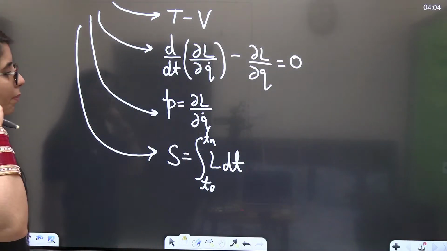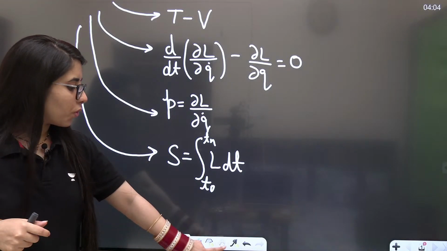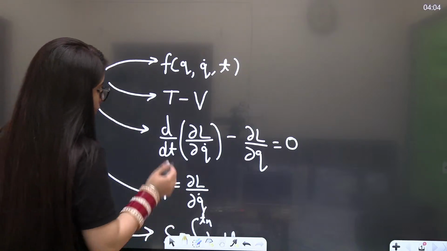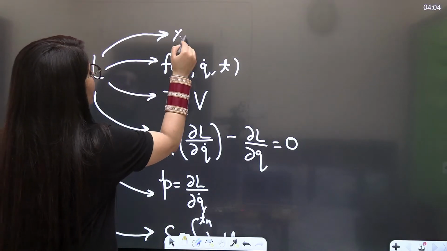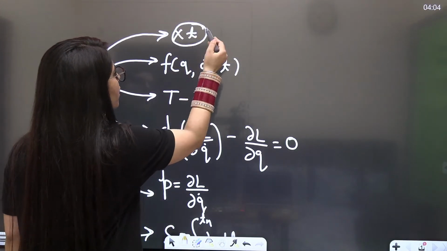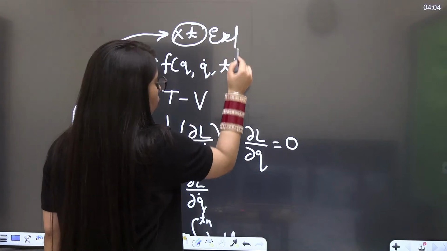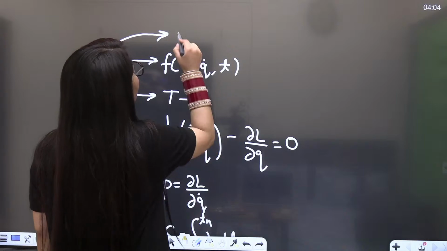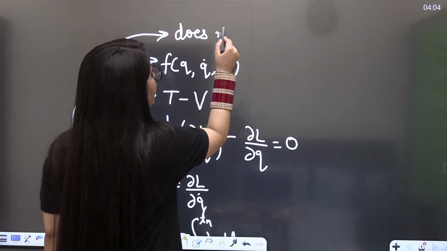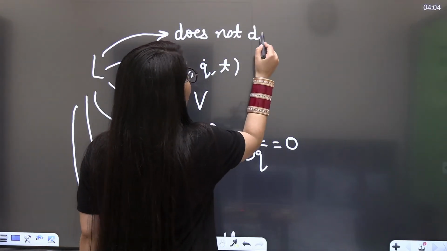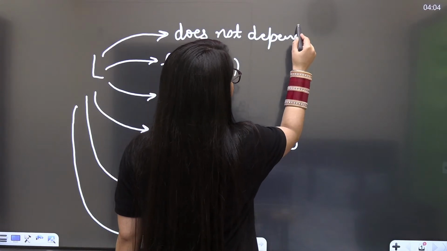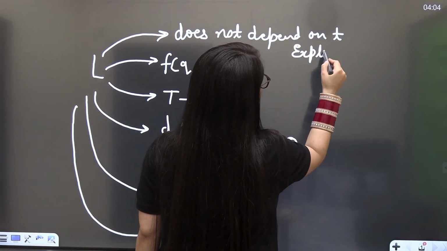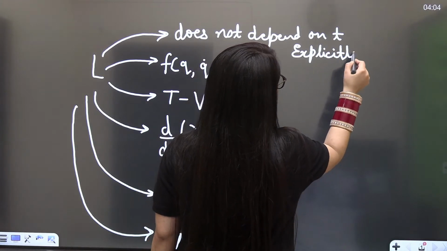Now, after knowing about these things, the next thing you need to know is, if the Lagrangian is not a function of time t, if the Lagrangian does not depend on time explicitly, what is the meaning of explicit dependency? Let's talk about it. What is the meaning of this term?